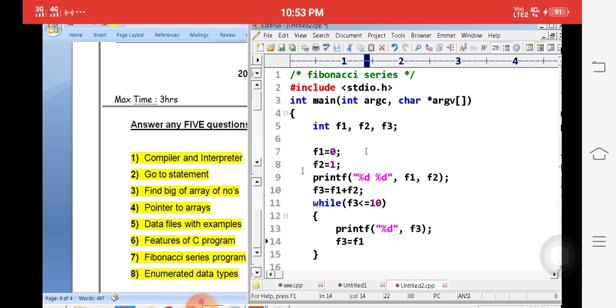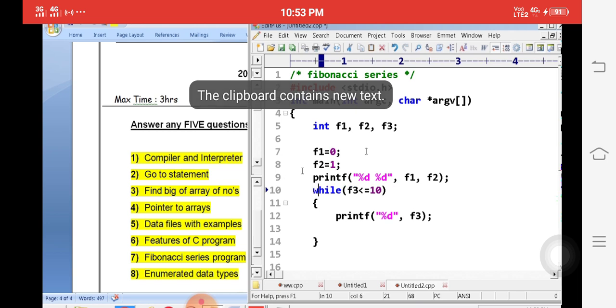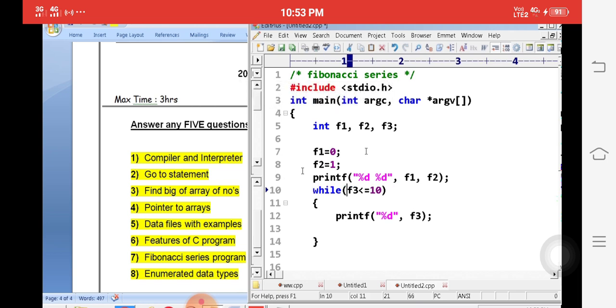Okay, so how do we create the f3 value? We have already created the f3 value at the top. Then f1 = f2. Okay, we will generate the terms actually, only for 10 terms. Then f3 = f1 + f2. Again we change f1 = f2, f2 = f3. Okay, this is called swapping numbers.